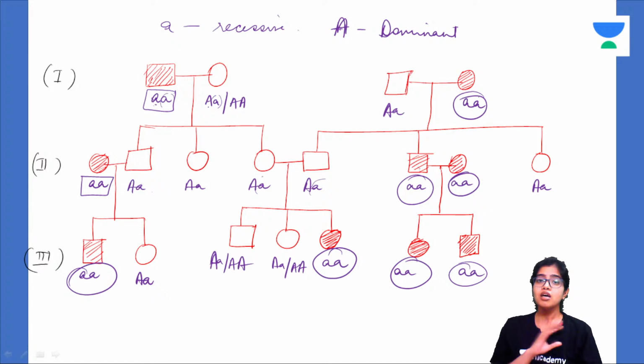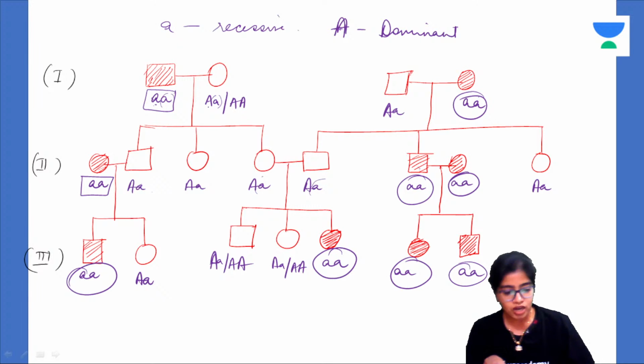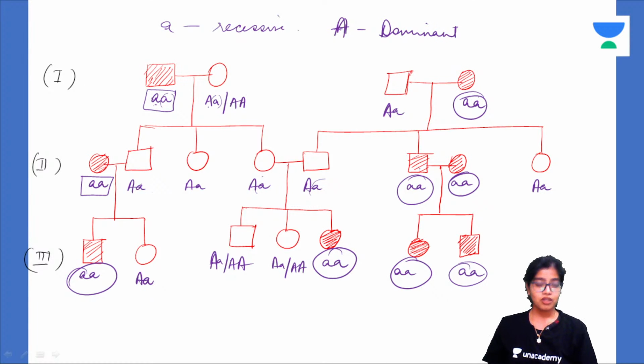Homozygous means it is homogeneous, that is, it is the same. Hetero means different. Heterozygous means one is dominant and one is recessive. So for recessive conditions to be expressed, whether it is X-linked or autosomal, both the alleles should be recessive. That is homozygous recessive. If either of the alleles is dominant, then that dominant one will overpower the recessive and the person will express the dominant trait and not the recessive trait.